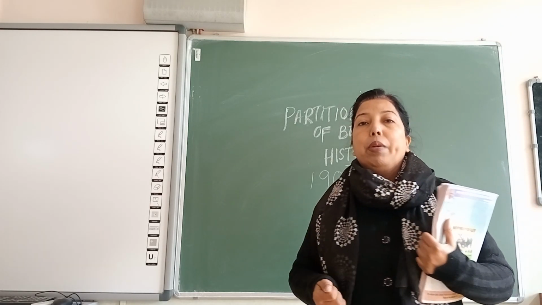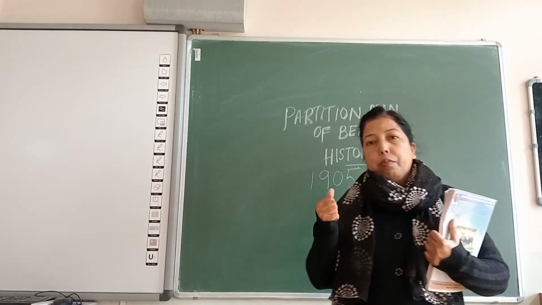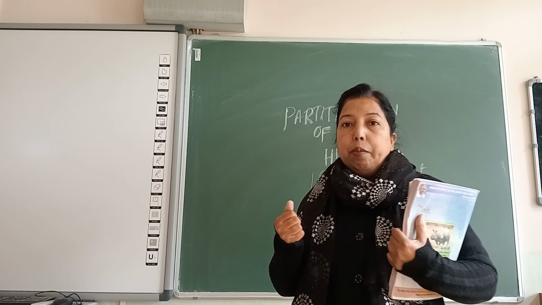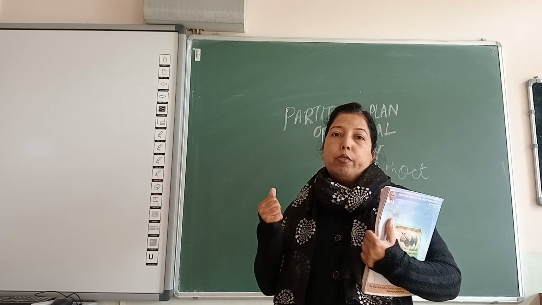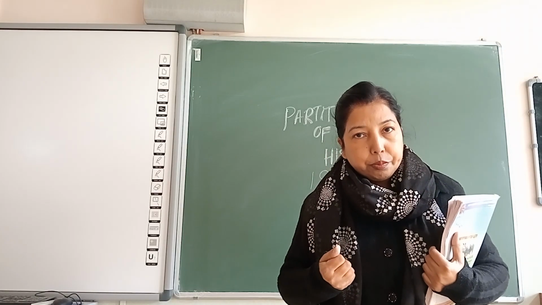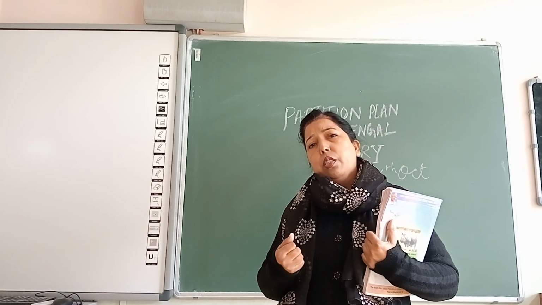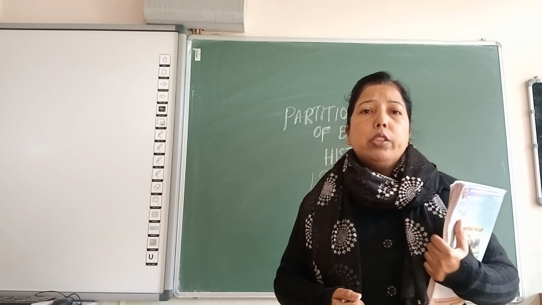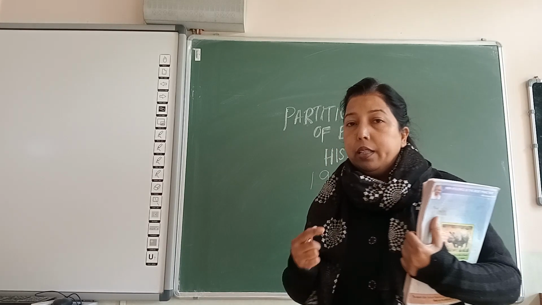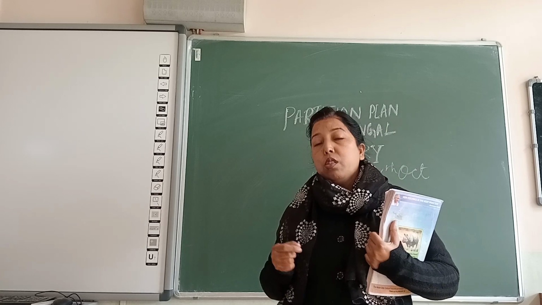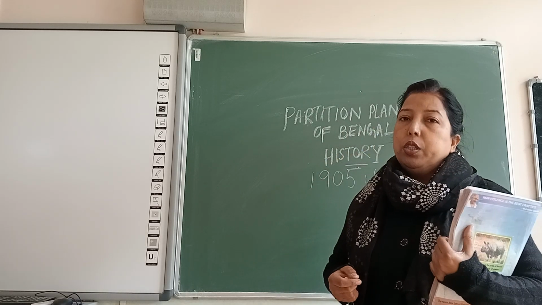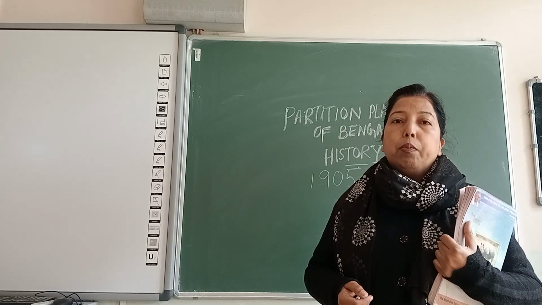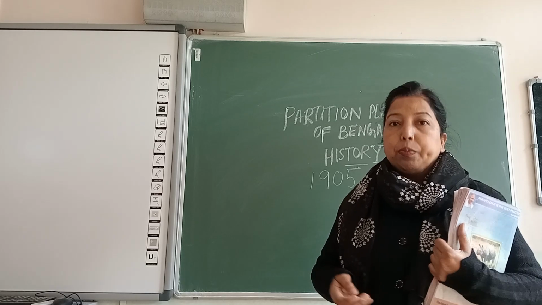Now, let me tell you about the background of the partition plan of Bengal. When Bengal was being targeted by the British East India Company, at that point Bengal was an economically very strong state. It was a very prosperous region, and the Britishers, the trading company, had an eye on Bengal. It wanted to occupy Bengal, and at that point of time, Robert Clive was the commander-in-chief of the British East India Company. And the ruler of Bengal, the Nawab of Bengal, was Sirajuddaula.